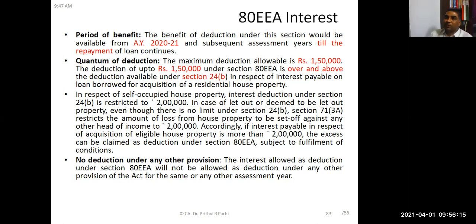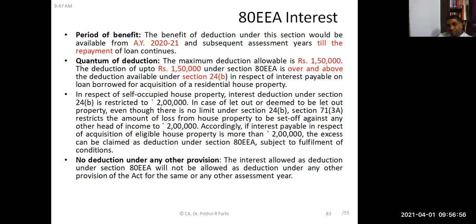Suppose there is a let out house and the interest loss is 10 lakh rupees. So the entire 10 lakh rupees is allowed under section 24B. Because of which the house property loss is now 8 lakh rupees. The 8 lakh rupees loss you cannot set off in the same year. Maximum you can set off is 2 lakh rupees, and the remaining 6 lakh rupees you can carry forward. In subsequent 8 assessment years, you'll be able to set off that.